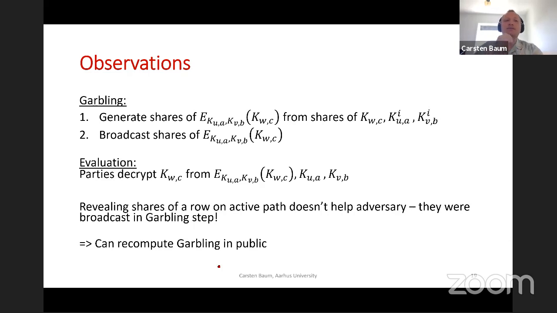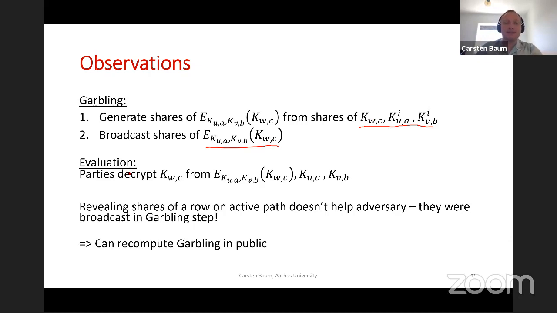So actually, during the correct decryption, the parties would learn these keys here already, and during the garbling they already learn the shares of this value here. So all in all, the parties will actually reveal, in a correct evaluation, all the values that are necessary to redo the garbling step, right?